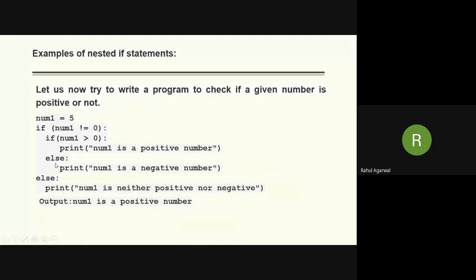Now we will try to write a program to check if a number is positive. A number is a positive number if it is greater than 0. This is just one example given to you. Don't think that only one condition is enough; we are showing two conditions just for demonstration purposes only.